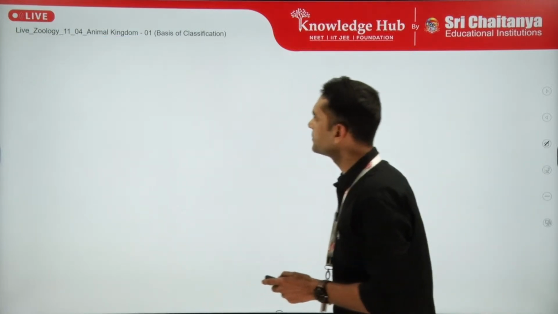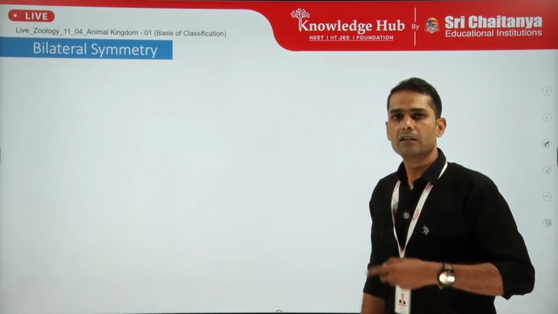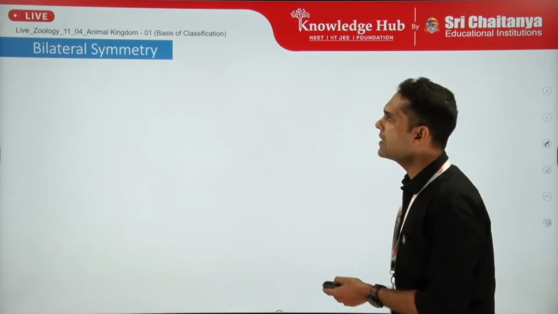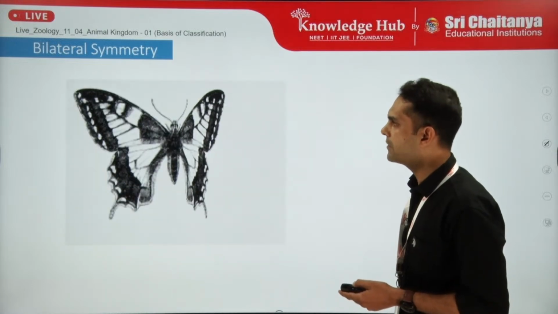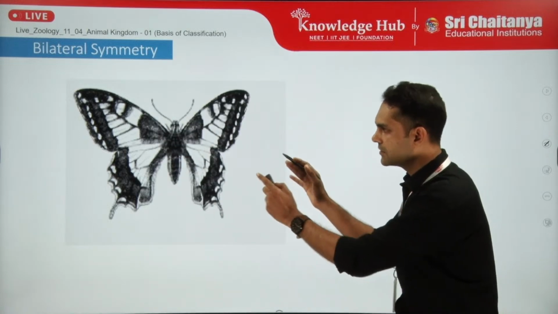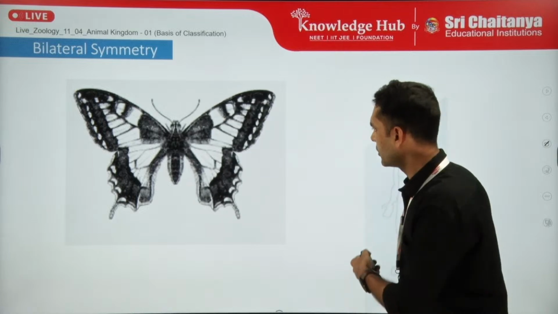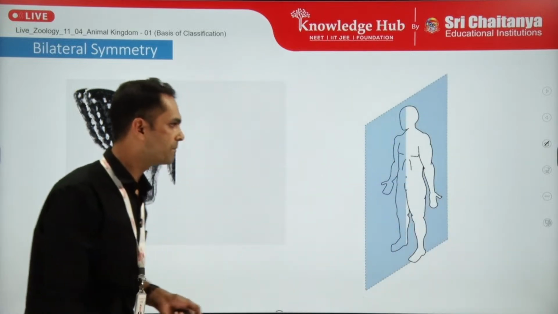So let us see, if the organism is having a symmetry, the basic symmetry is the bilateral symmetry. Now how do we define bilateral symmetry? The one example is this butterfly, the other example is me myself, that means you all. So this is the other example, human.